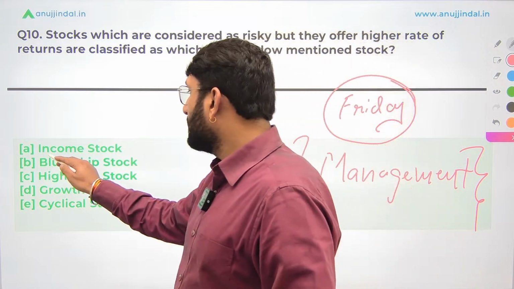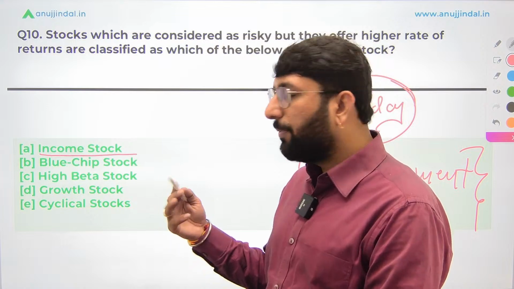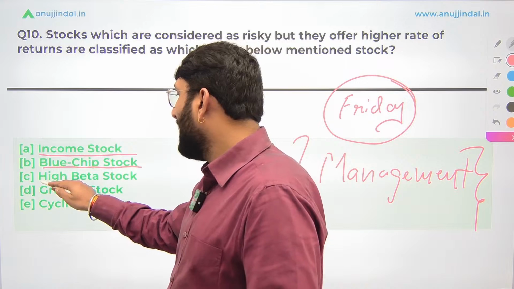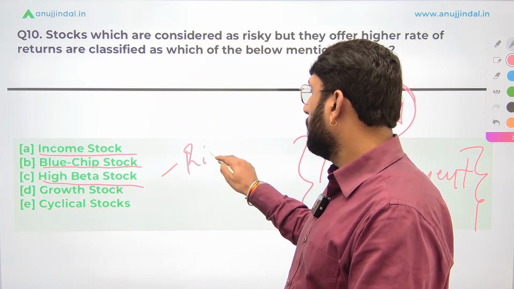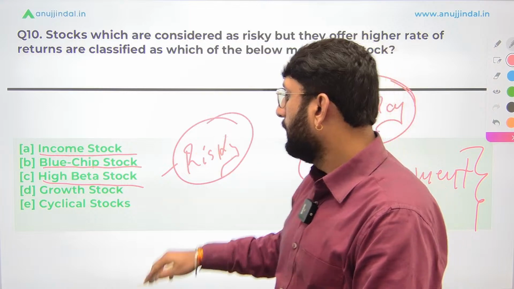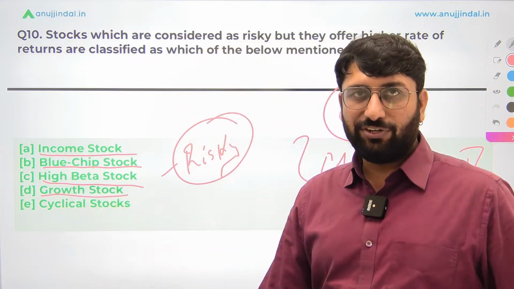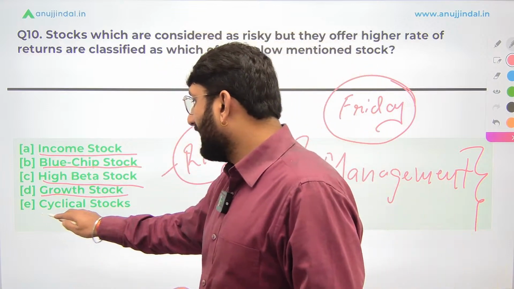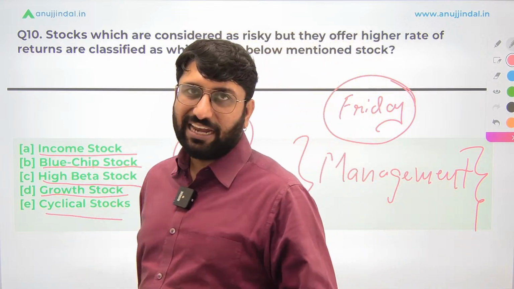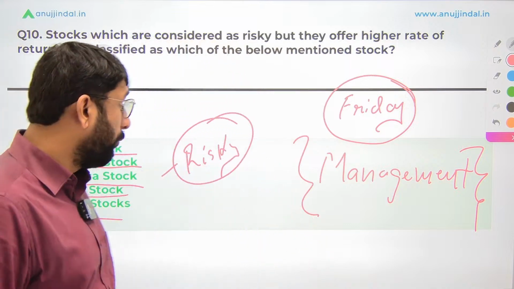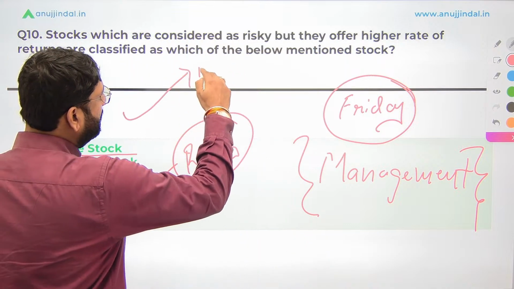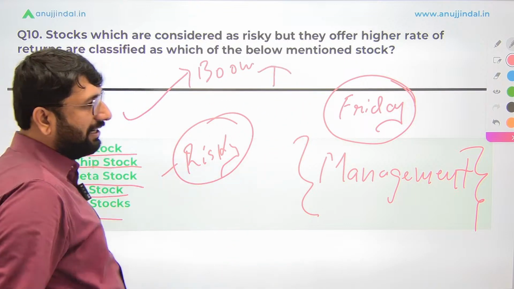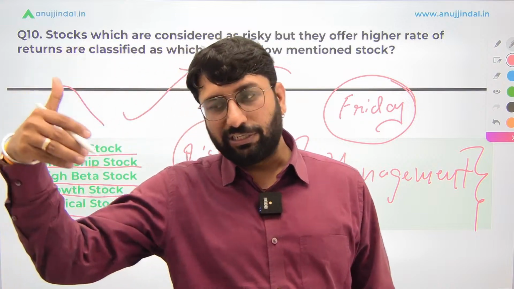Okay. Now what are the options given? Income stock, which want a regular payment of interest. Blue chip stock, the best company, most liquid companies, best performing companies. High beta stock are risky stocks, which can also go down and which can also go high. Growth stock, where you want capital appreciation, that the share price of the security where you have invested should go up. Cyclical stock, which move in the same direction as that of your business cycle. When the business cycle is in the booming stage, your share prices will also go high, and when it is in the depressing phase, in recession or depression, the share prices of the securities will also fall.